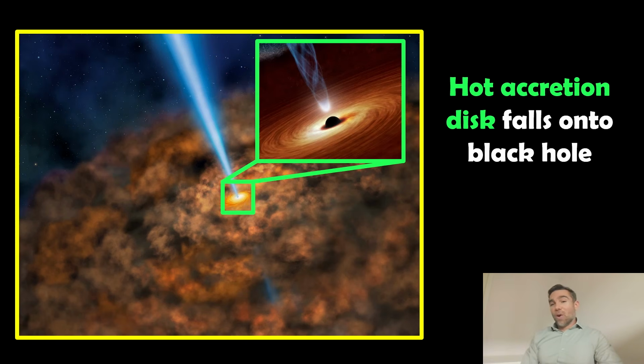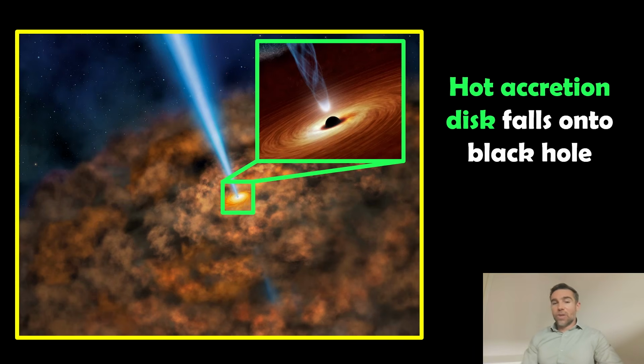Now, if we have a black hole that doesn't have a hot accretion disk, then it's not going to be active. It just sits there, fairly happy. We don't necessarily know about its presence unless it's from gravitational interaction. So our black hole at the centre of our galaxy, Sagittarius A, is not active in the manner that this one is. So that's quiet.